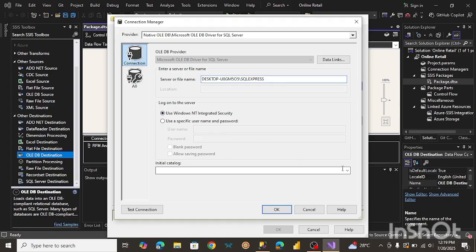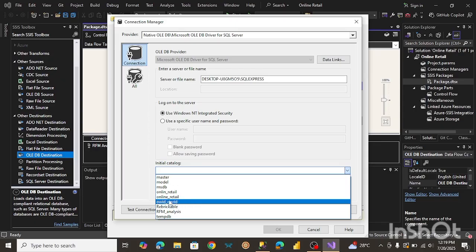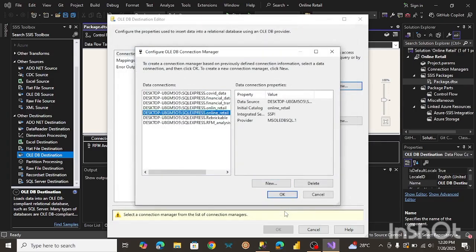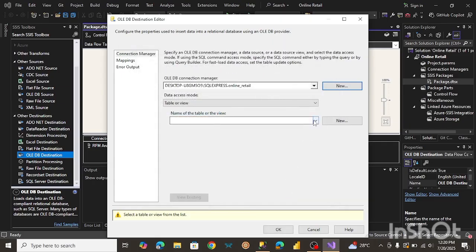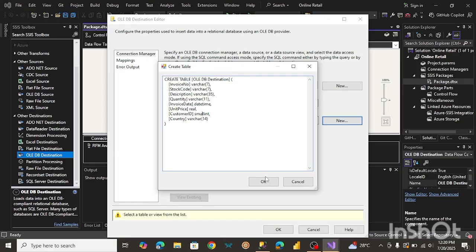All right, so here we can select our list of tables in our database. The table we want to select now is online retail, so I'm gonna click on OK. Let me click on OK over here also. And now it's asking us to select a table, but since we don't have a table created yet in SQL Server, I'm going to create a new table over here. And here it's helping us to generate the SQL code, which is great. We can review it, make some changes, but I think we're pretty much good over here. So let's click on OK.